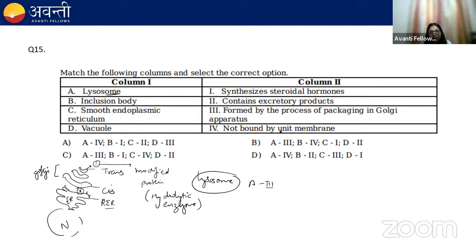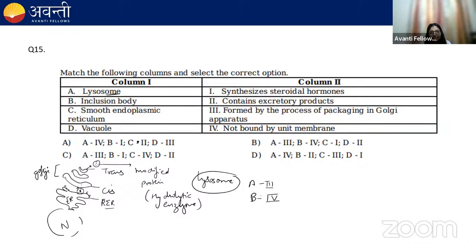Inclusion bodies are not bound by any unit membrane because these inclusion bodies are found in prokaryotes. They lie freely in the cytoplasm, for example, cyanophycean granules. So inclusion body, B, is not bound by any unit membrane.